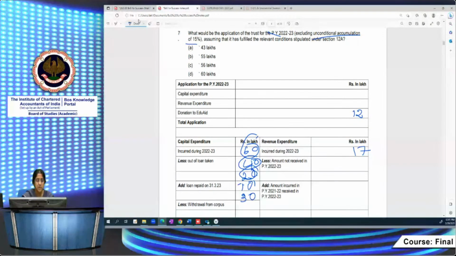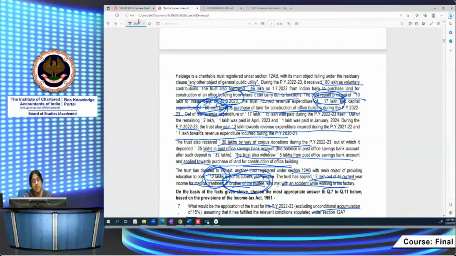Now, there is another information. The trust withdrew 5 lakhs from post office savings bank account and applied towards the purchase of land for construction. So corpus donation, which is invested in 11(5) modes, that is post office savings bank account. Out of that, withdrawal is not permitted. And that withdrawal out of that will not be treated as application. So 5 lakhs when I withdraw and apply it towards purchase of land for construction of building, that is not allowable.